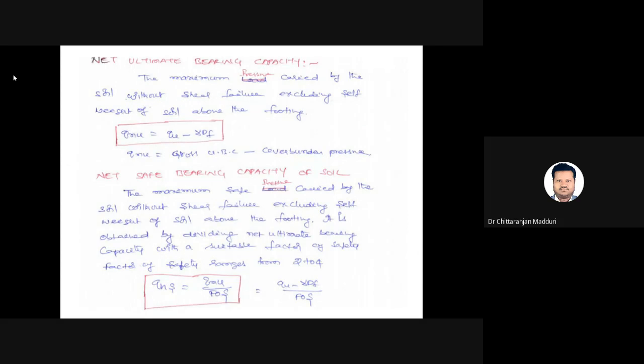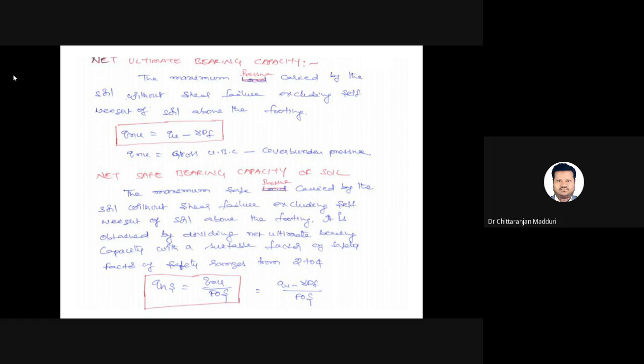Net ultimate bearing capacity: the maximum pressure carried by the soil without shear failure, excluding the self weight of the soil above the foundation. We should exclude the self weight of the soil above the foundation. So ultimate bearing capacity means the maximum pressure carried by the soil without shear failure. Gross ultimate means the maximum pressure carried by the soil without shear failure, including the self weight of soil above the foundation. Net ultimate bearing capacity means the maximum pressure carried by the soil without shear failure, excluding the self weight of the soil above the foundation.